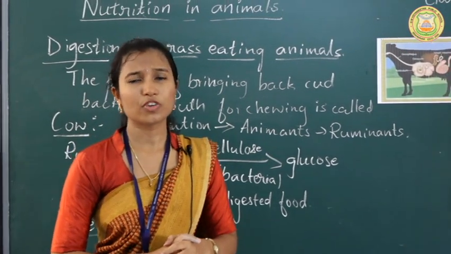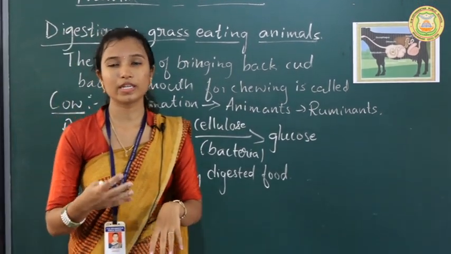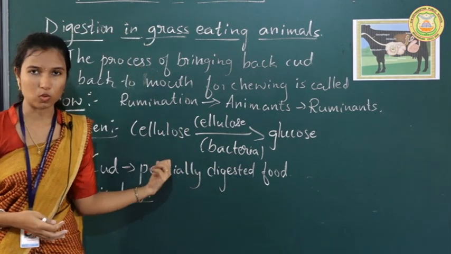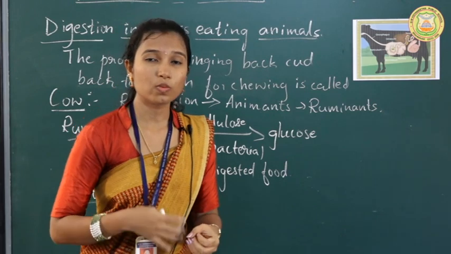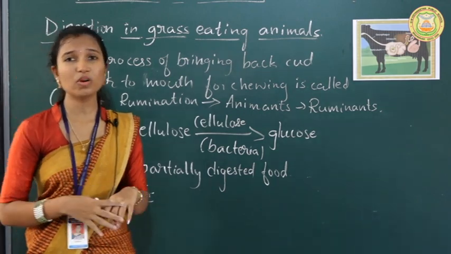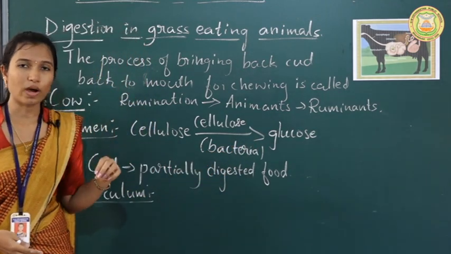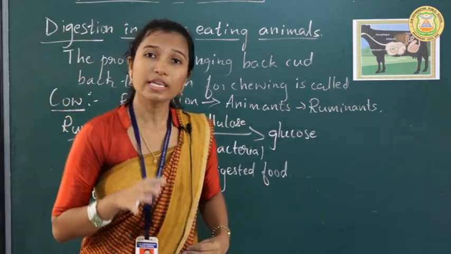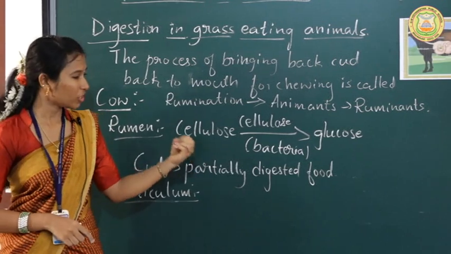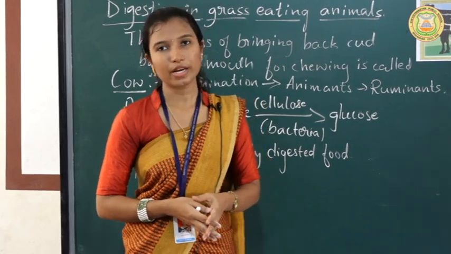Now, in the case of humans, can a human survive only by eating grass? No, humans cannot survive by eating only grass. Why? Because grass contains mainly the carbohydrate cellulose, and to digest cellulose there should be bacteria which produce the cellulase enzyme. The human body does not contain these bacteria which can digest cellulose. That's why humans cannot survive by eating only grass. Only grass eating animals, herbivores, have the special bacteria which can digest cellulose. So that's how digestion takes place in the cow.